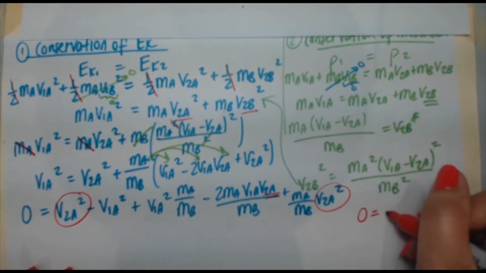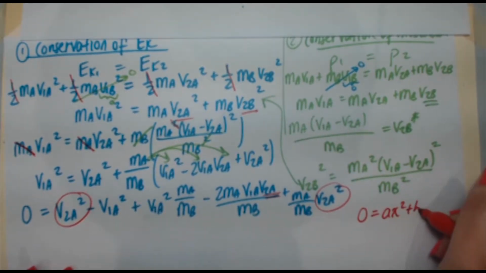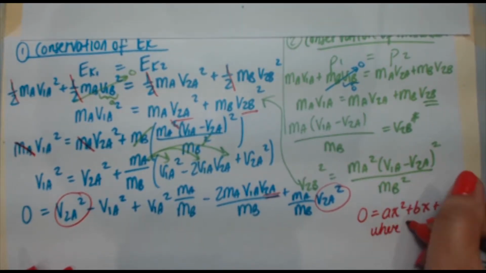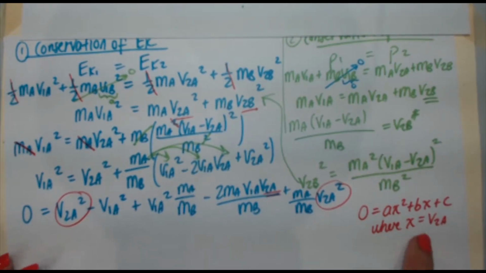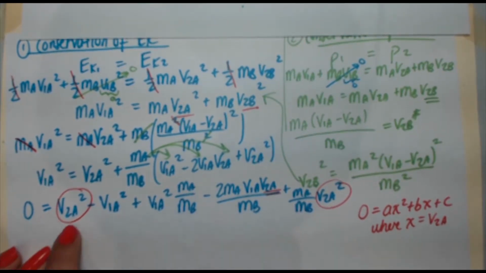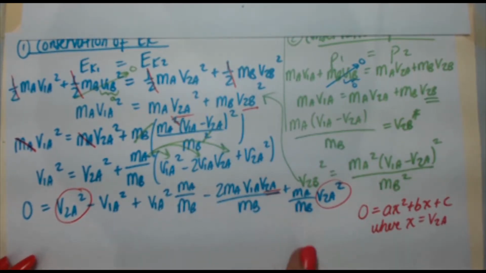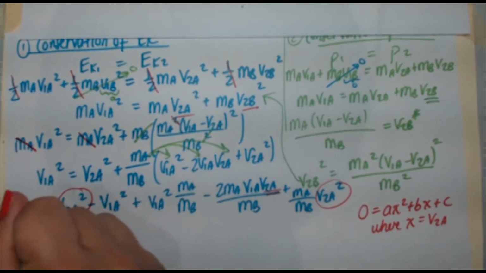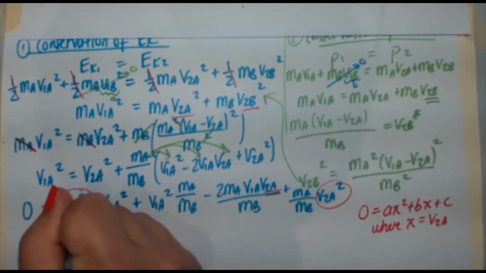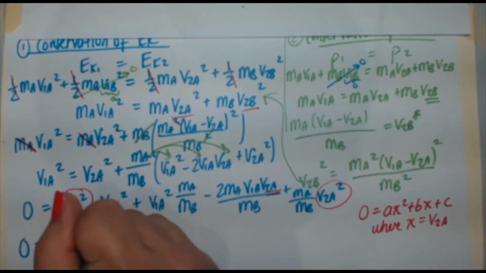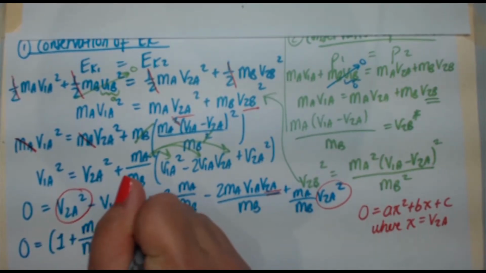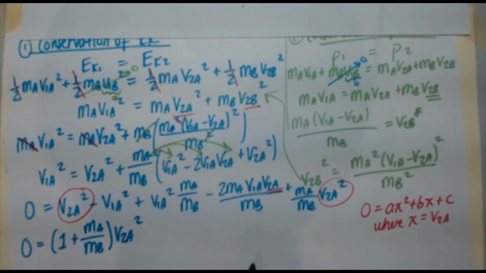So I'm trying to get it into this form: ax squared plus bx plus c equals 0, where x here is going to be v2a. That's what I'm trying to do. So let's get the v2a squareds together first. The number in front of this is technically a 1, and you've got an ma plus I've got an ma over mb there. So combining those two, I'm going to have 1 plus ma over mb times v2a squared. So there's my v2a squared term.